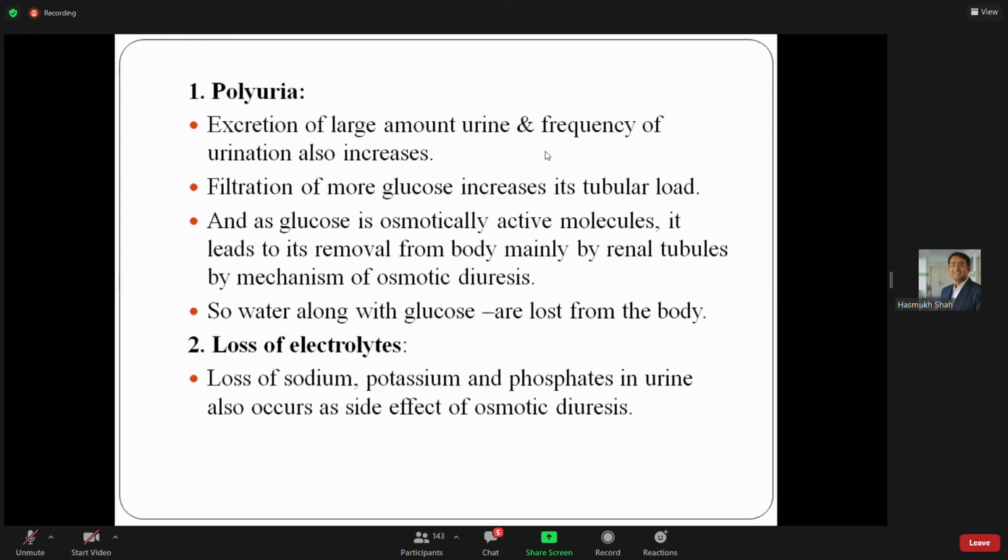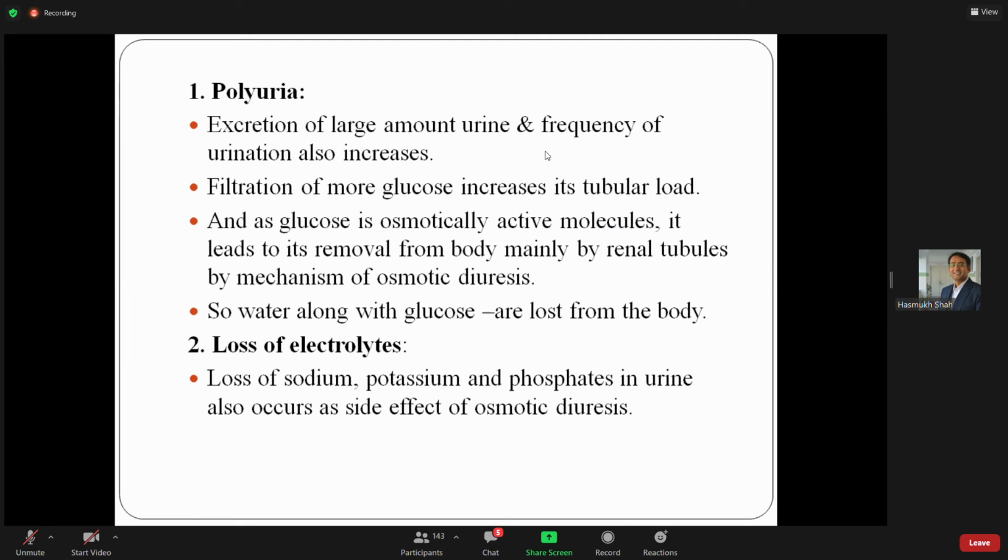When this glucose increases, it creates a load on the renal tubules. So now the renal handling capacity of the kidneys is more than normal. So now kidney function is increased. Now the kidney has to remove more water to retain more and more glucose. Kidney has to remove more and more water. That's why excessive urination occurs. And if the glucose load goes more than normal, then this glucose will appear in urine.